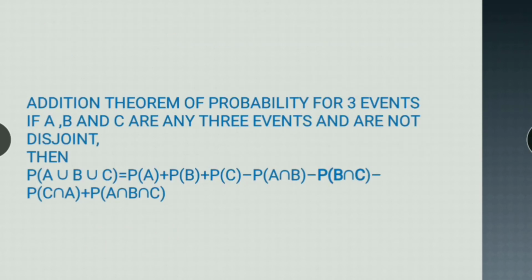Now, the addition theorem of probability for three events. What is it? Probability of A union B union C is equal to probability of A plus probability of B plus probability of C, minus the probability of intersection of A and B, then intersection of B and C, then C and A, and adding the probability of A intersection B intersection C. So this is for three events. We will not prove this, but you have to remember this addition theorem of probability for three events.